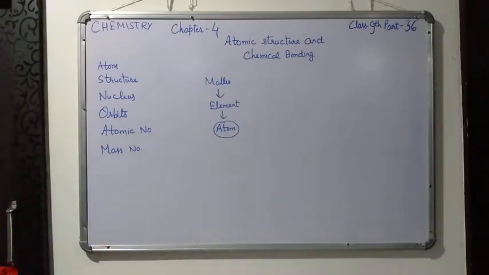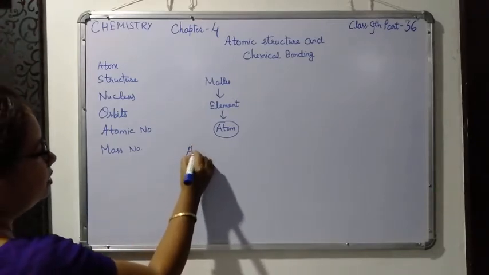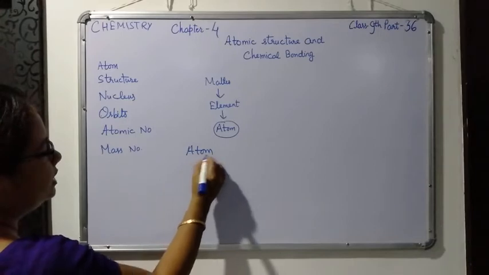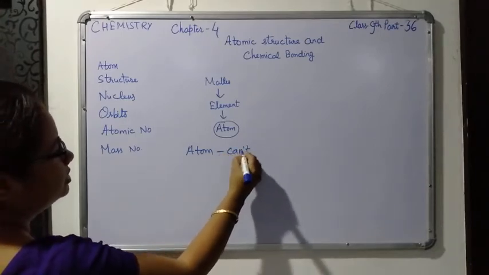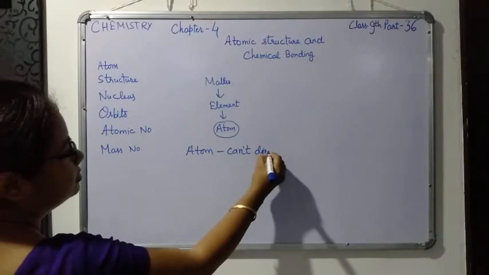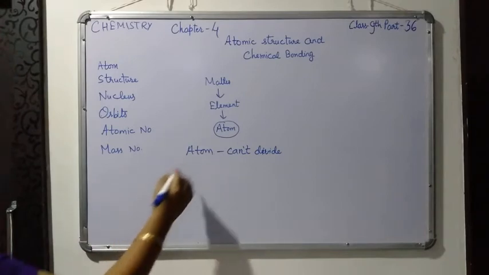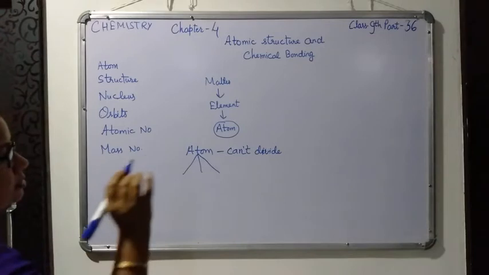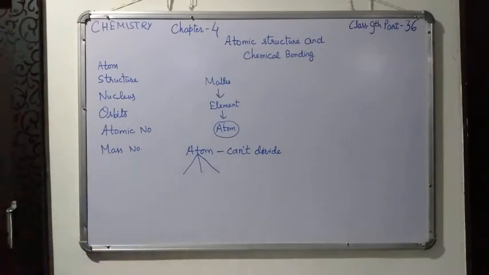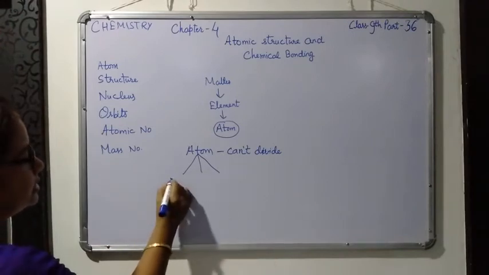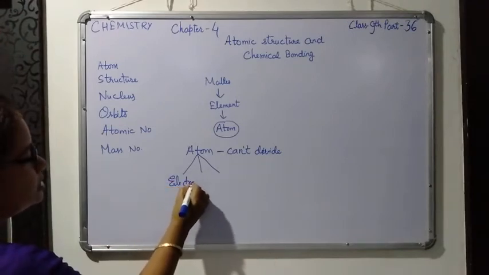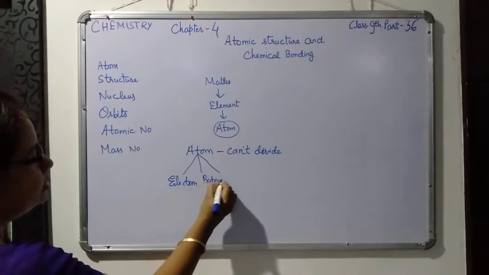Now you know that earlier the scientists thought that the atom is indivisible. Atoms can't be divided. But later on some scientists proved that atoms are divisible. Atoms can be divided into many subatomic particles, but the three main subatomic particles, I think all of you know, are electrons, protons and neutrons.